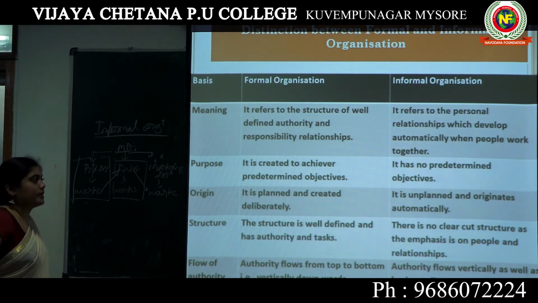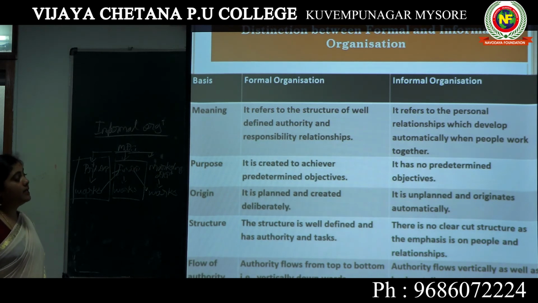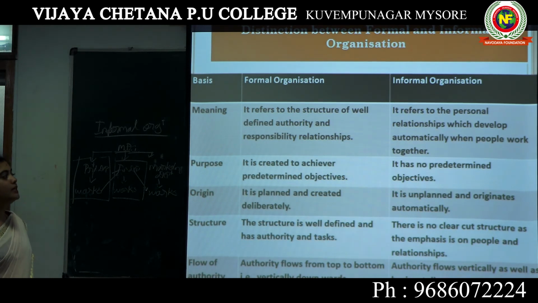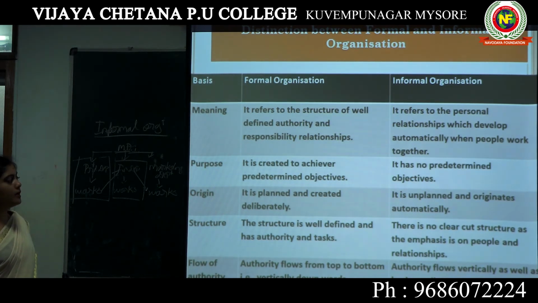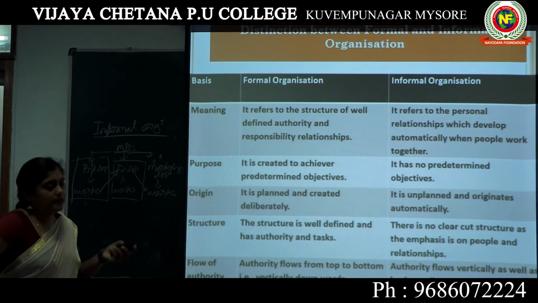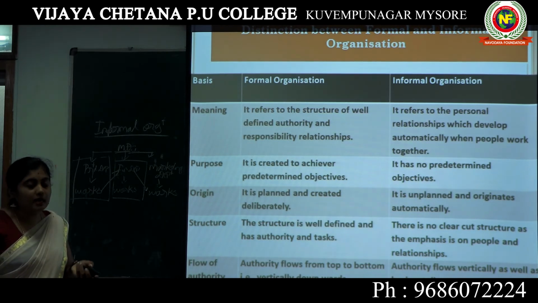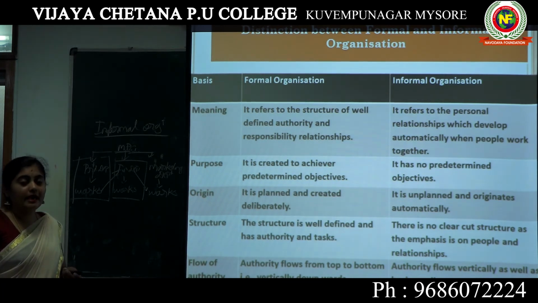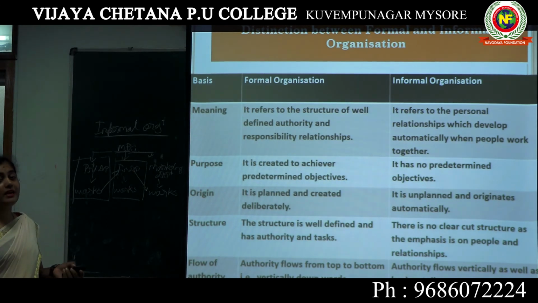But the informal organization refers to the personal relationships which develop automatically when people work together. So here the relationships develop as the work is carried out. In simple terms, in the informal organization we cannot find a structure like a formal organization. Authority, responsibility and relationships are not well defined in the informal organization.